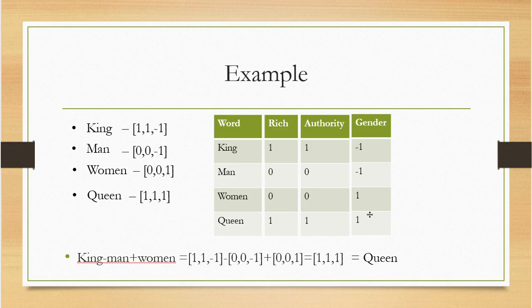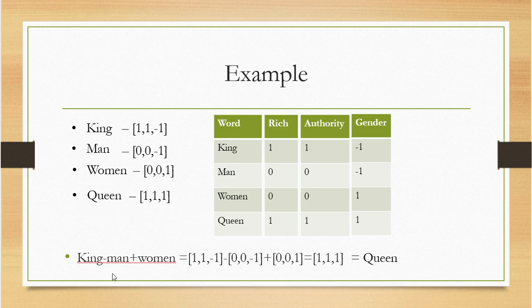We considered three different properties, which means we are going to have a three-dimensional vector to represent the words. Based on how many properties we are considering, we'll have that dimensional vector to represent a word. The reason we convert words into vectors is to perform mathematical operations, because we only have mathematical models. Here you can see we are performing mathematical operations on words by using these vectors.